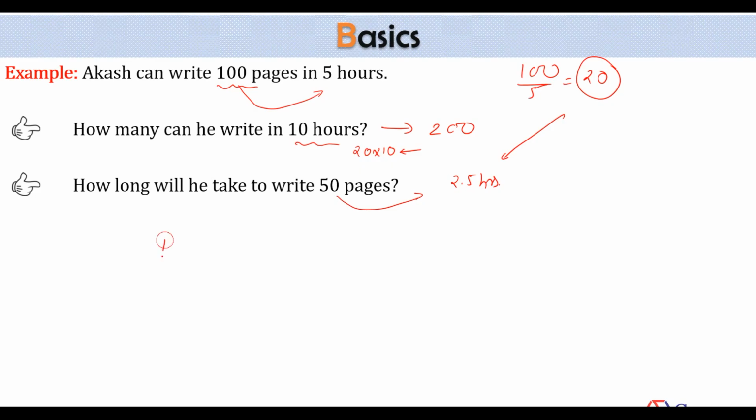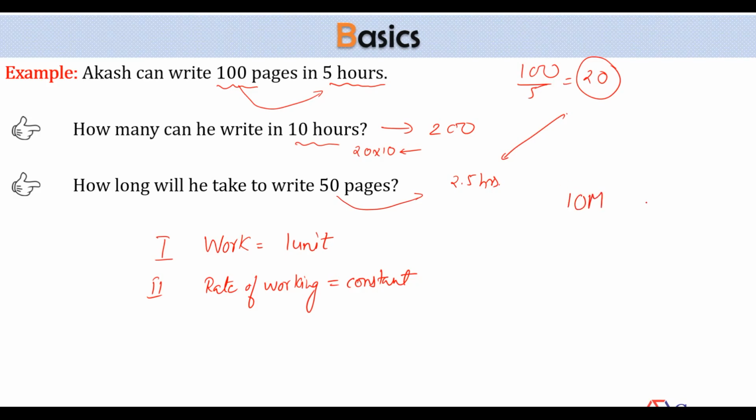Same assumption was used here. So remember that there are three assumptions. Here, I said that my work is 100 pages. Sometimes the question will say, Akash can do a certain piece of work in 5 hours. He'll not mention the work here. So remember that work is always taken equal to 1 unit. I'll assume that my work is always 1 unit. What's the second assumption? We have seen it here. Rate of working will be constant. That means work done per unit of time will be constant here.